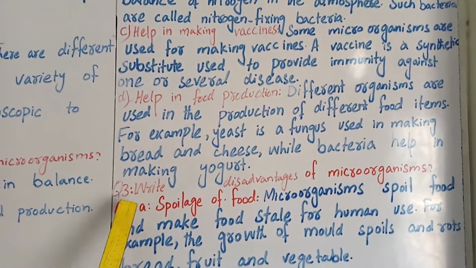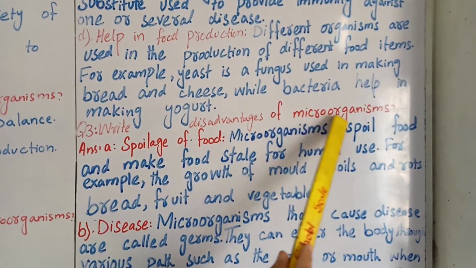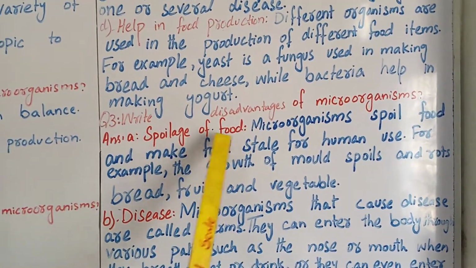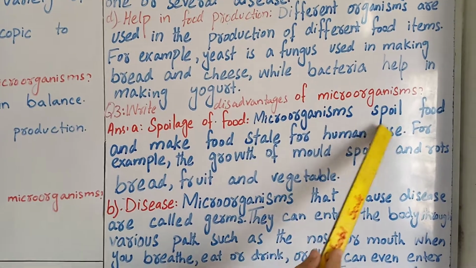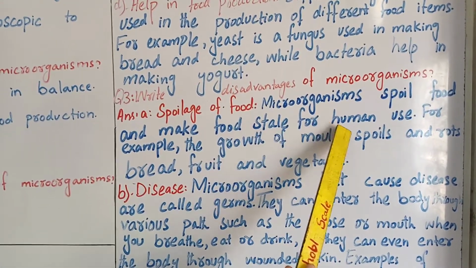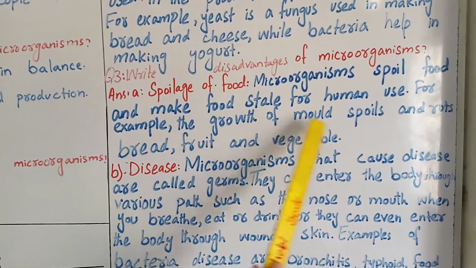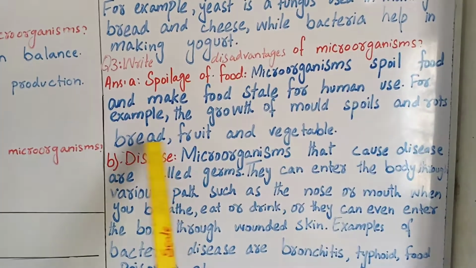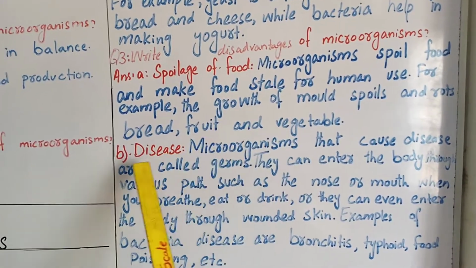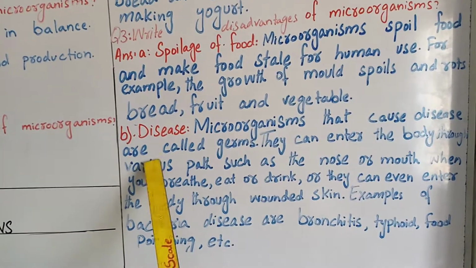Now we have question number 3. Write the disadvantages of microorganisms. Spoilage of food. Microorganisms spoil the food and make the food stale for human use. For example, the growth of mold spoils and rots bread, fruit and vegetables. Disease. Microorganisms that cause disease are called germs.